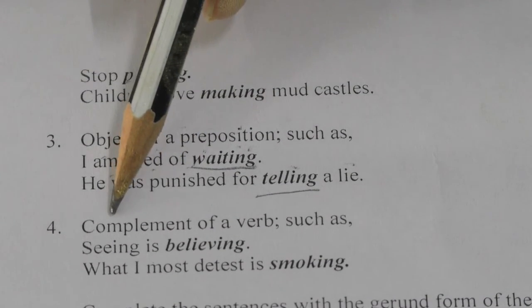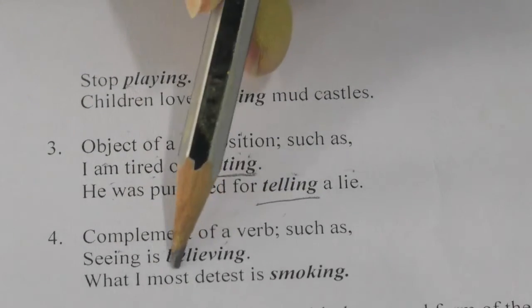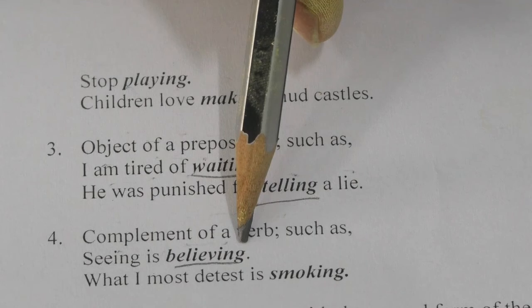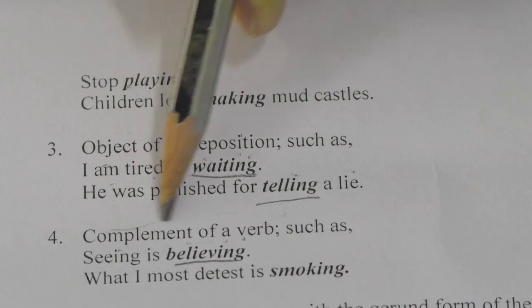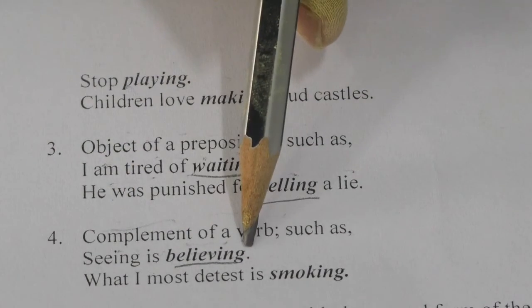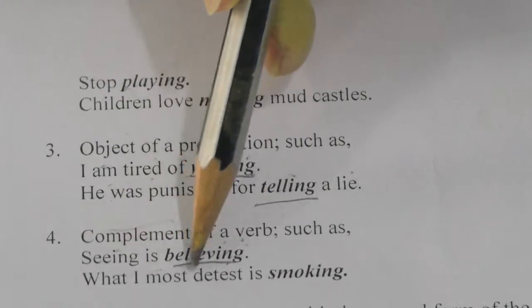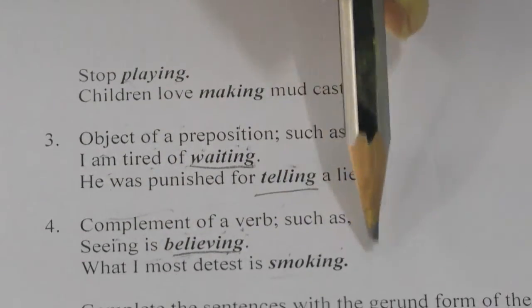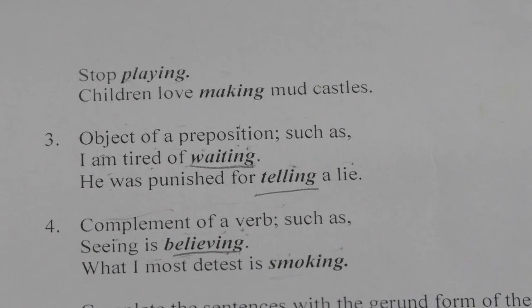And then we are using a gerund as a complement of a verb. So seeing is believing. Here believing is the complement, and the complement is acting as a gerund. What I most detest is smoking. Again, this is another example of a complement of a verb.